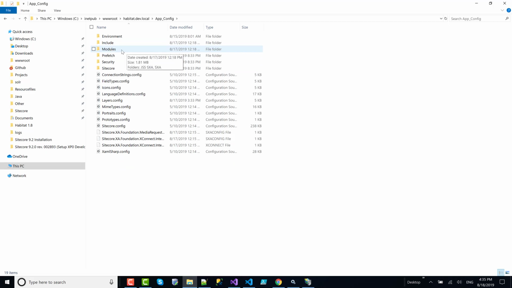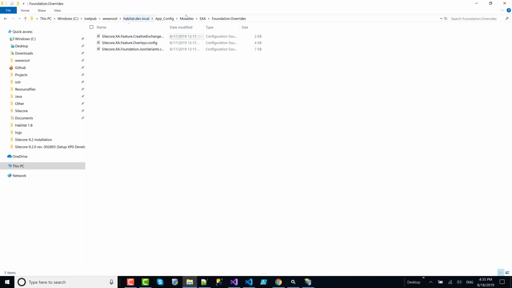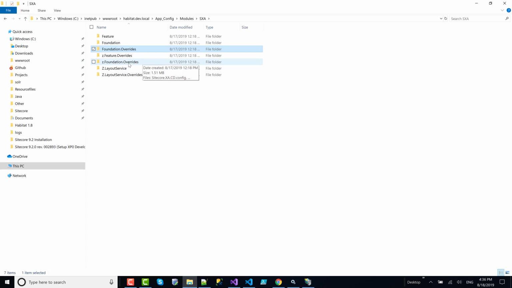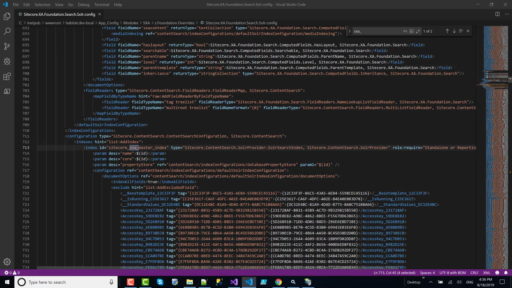This is a new folder that is created when SXA was downloaded. You got modules, SXA, and foundation overrides. Yeah, Z foundation overrides, and let's specify.